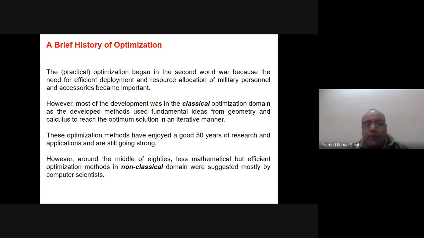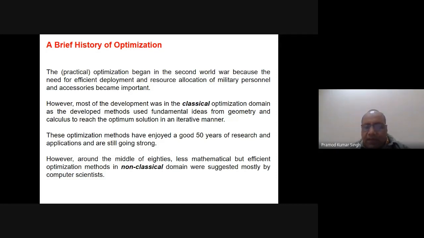So I do not want to say that this is not a way to solve a problem. Rather, this is a very good way to solve the problems, and it has been there in the literature for the last 50 years, and still a lot of people are working to find very good ideal solutions, if it is possible, for very complex problems also.